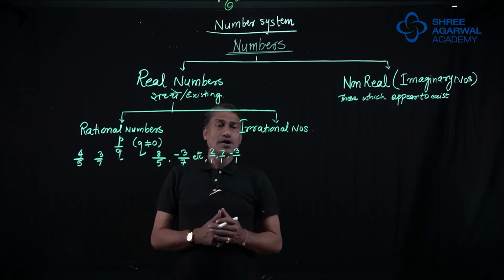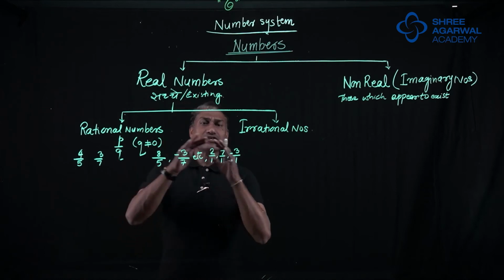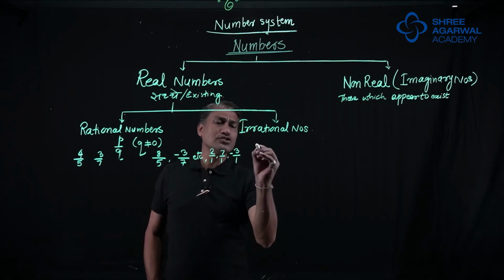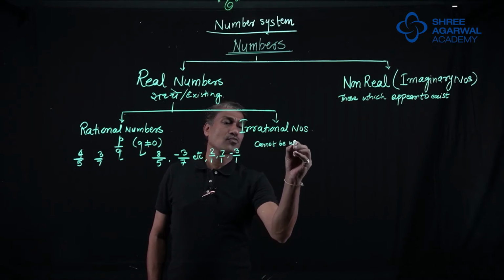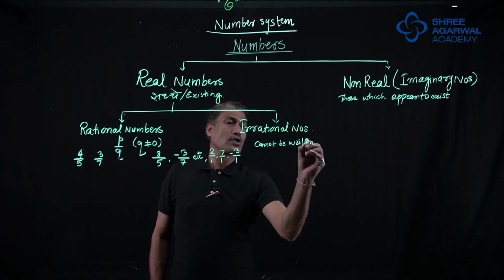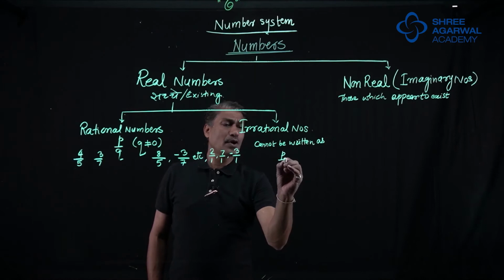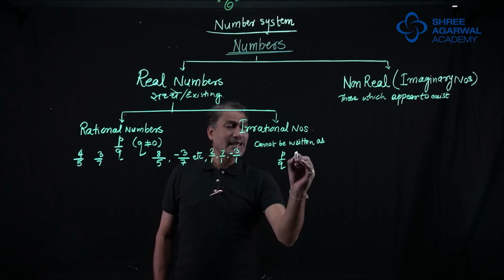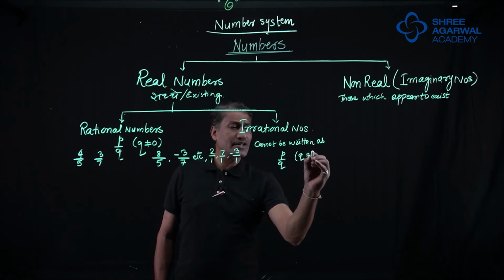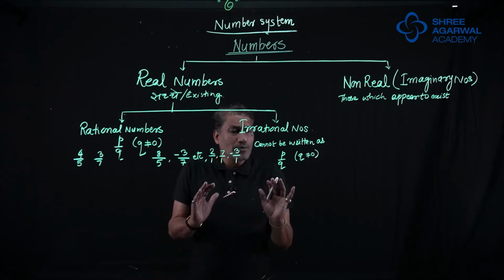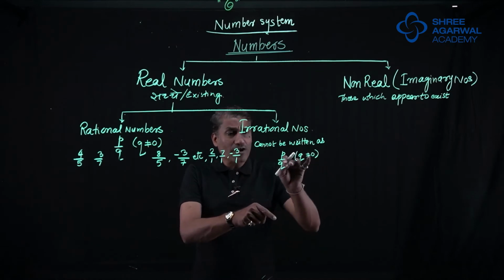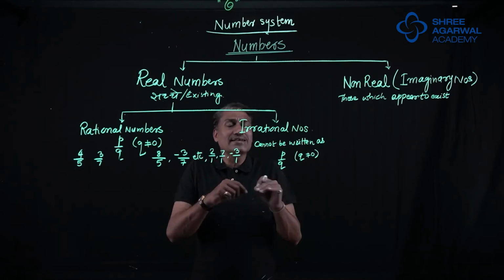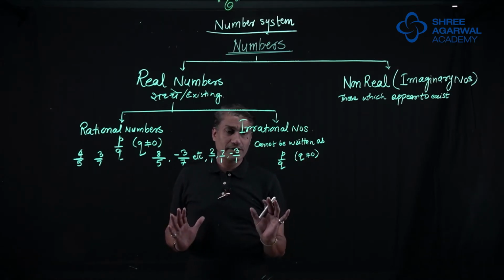Now, obviously, irrational means those which cannot be written as P upon Q, where again there is a small difference. If you talk about some numbers which are irrational, they can be written in the form of P upon Q, but there is another small definition of it.